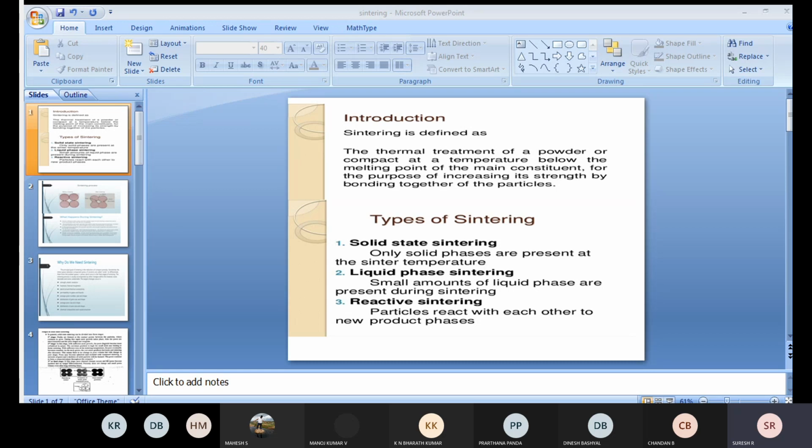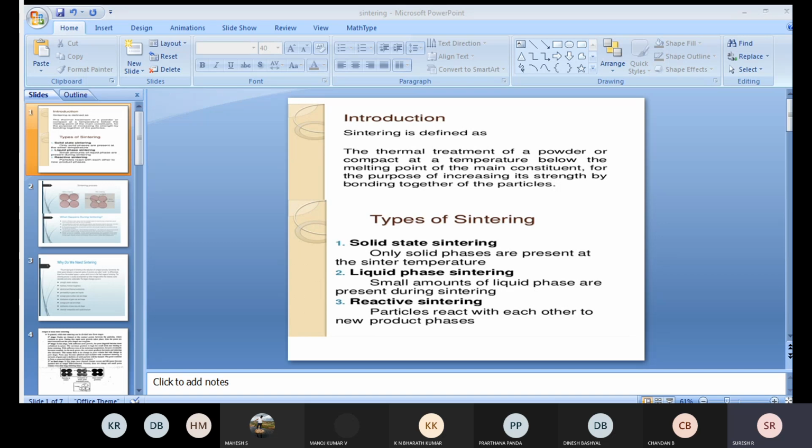In sintering, we heat the particles below their melting point. It is a thermal treatment process where the powder or particles are heated below the melting point for the purpose of increasing strength by bonding the particles together. Our intention in doing this is to strengthen the particles, to get good bonding between adjacent particles so that they join each other. This is the broad definition of sintering.